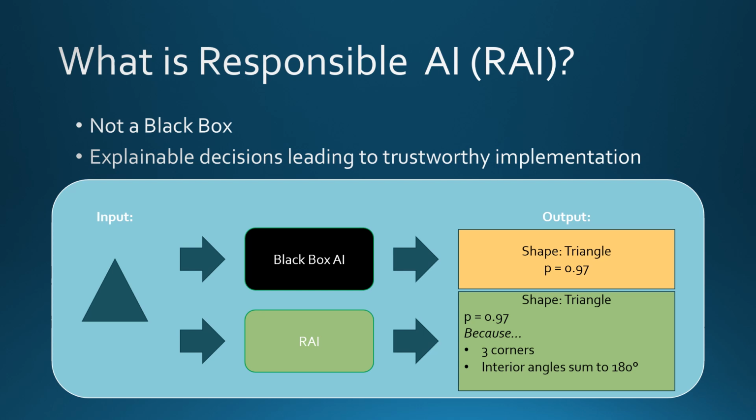This rationale is invaluable for learning to trust the system to make the correct decision, as it's using the same logic as a human operator would when sorting shapes. The importance of this extra step is the build-up to allowing these systems to make safety-critical decisions, such as with self-driving cars. In the example, the consequence for misidentifying shape is likely low. However, how could we trust an AI to transport us and our loved ones from point A to point B if we don't know how it's making the safety-critical decisions along the way?